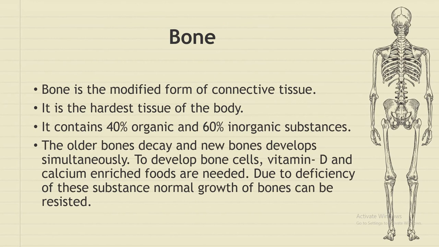Now we are going to learn about the structure and composition of bone. Bone is a modified form of connective tissue. It is the hardest tissue of our body. The bone cells are scattered within the matrix, and the older bone will decay and new bone will form. The bone contains 40% organic and 60% inorganic substance. As I was saying, the older bone will decay and new bone will develop. It is a continuous process.